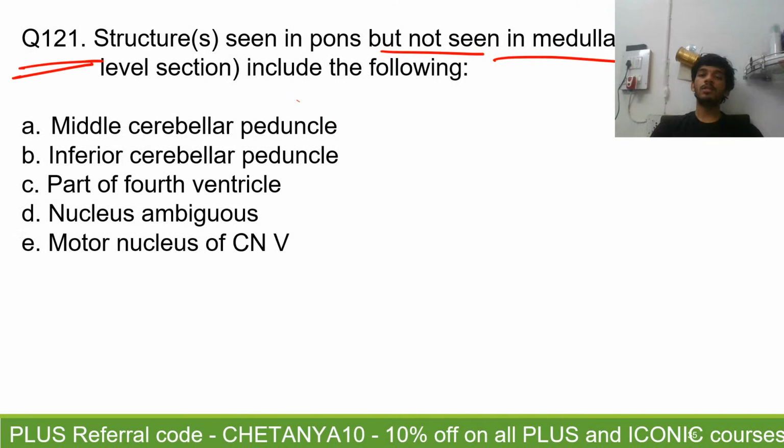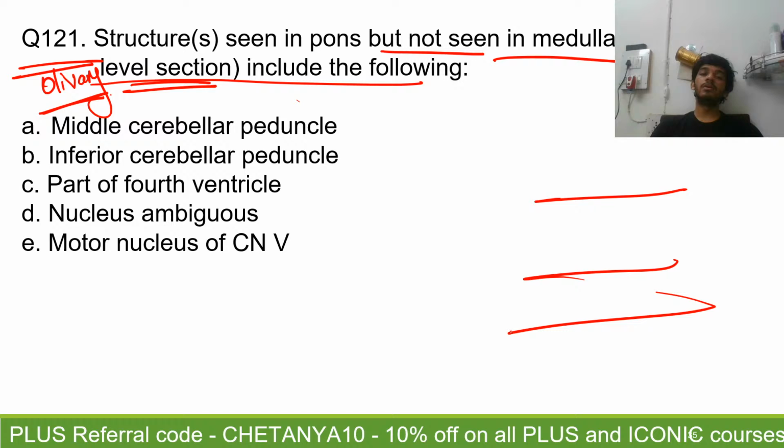Question number 121. Which structures are seen in the pons but are not seen in the medulla at the olivary complex level section? For the medulla you can take three sections, remember, and one of the levels of that section is the olivary level section. Structures which are seen in the pons but won't be seen in the medulla at this level.